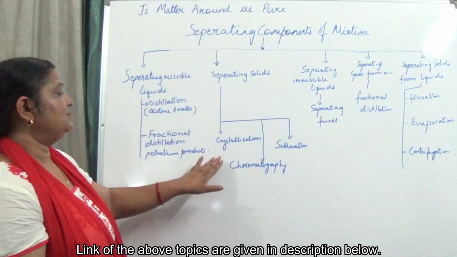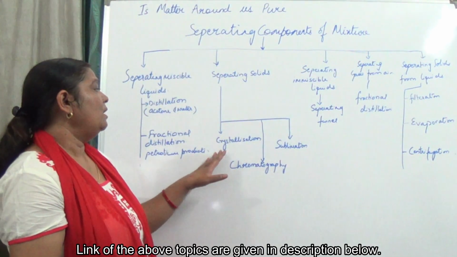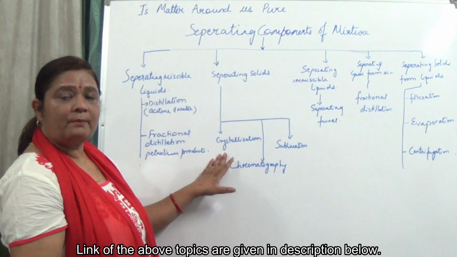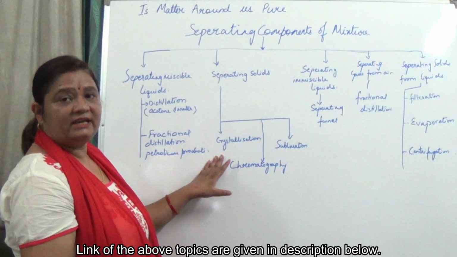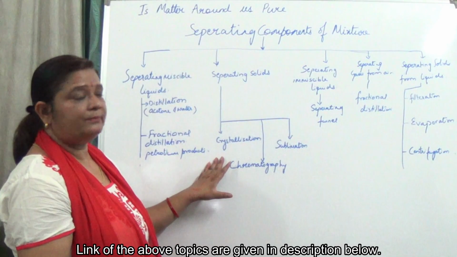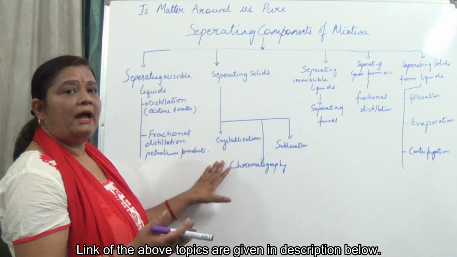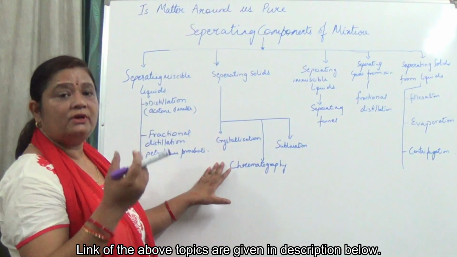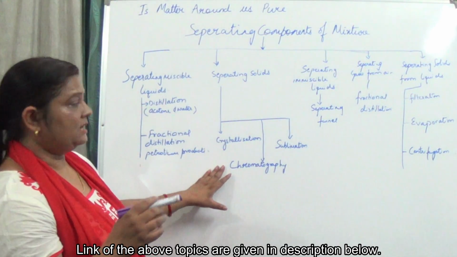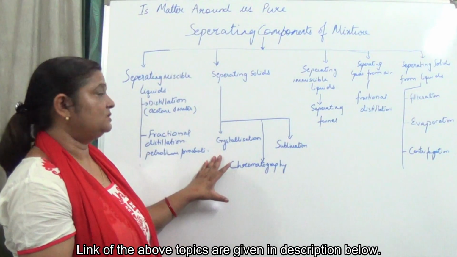Now separating solids. Different solids, crystallization. Here we have studied the example of copper sulfate crystals. From the impure form we can get the pure crystals of copper sulfate. The phenomenon behind it is: taking the impure sample, dissolving it in water, filtering it so the impurities which cannot dissolve are out, and then with this clear solution we start heating it. One time comes when the crystals start forming.